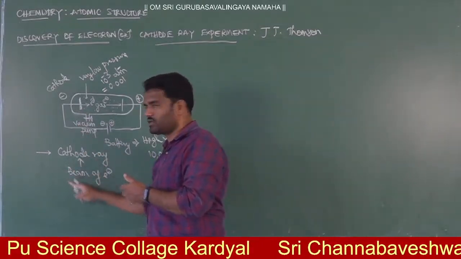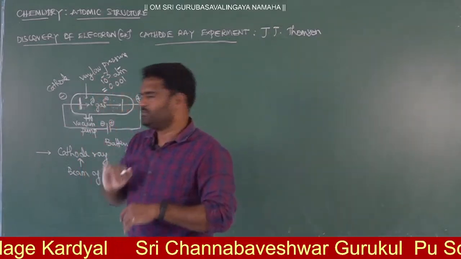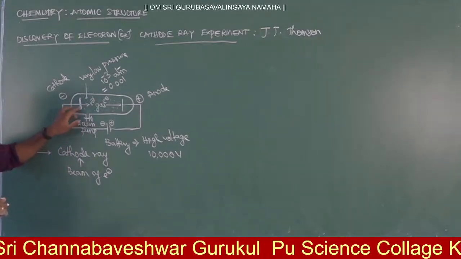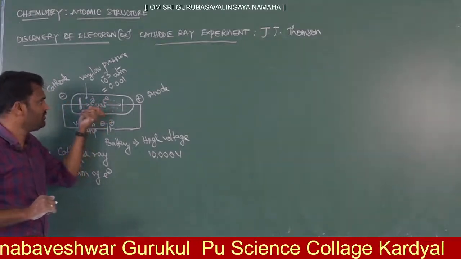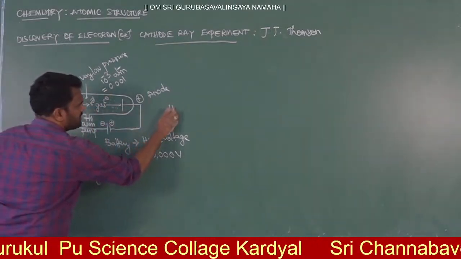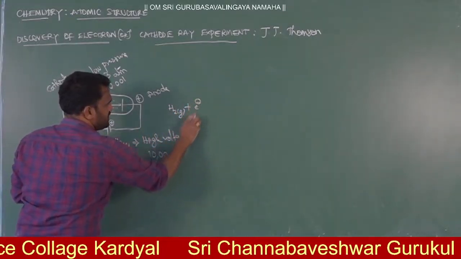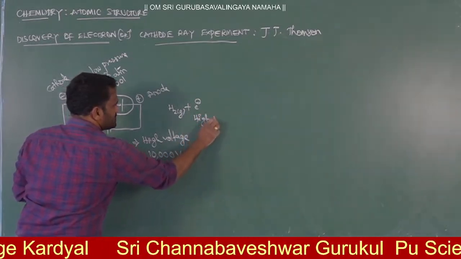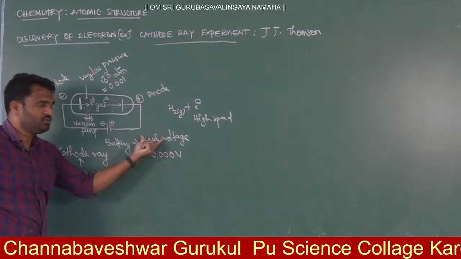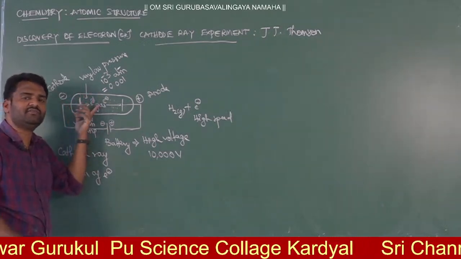This cathodic ray is a beam of electrons, a light beam with many electrons. Now, when these electrons pass through a gas, I will take H2 gas here. When the electrons pass through H2 gas at high speed, why high speed? Because a potential of 10,000 volts is maintained. Due to this high potential, the electrons move very fast and their kinetic energy is very high.